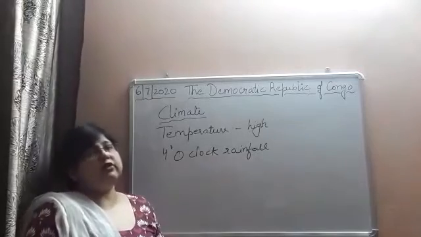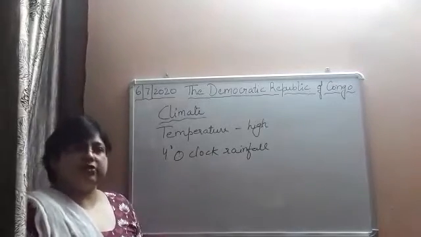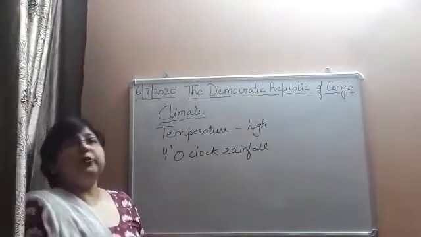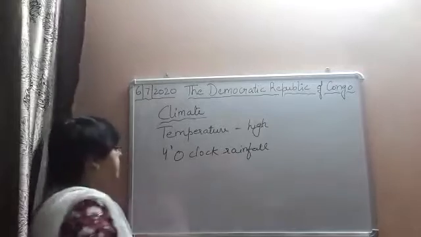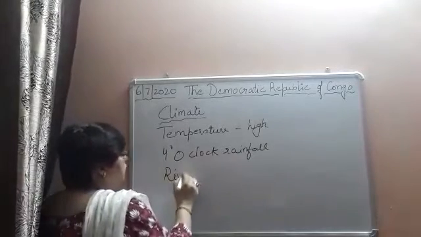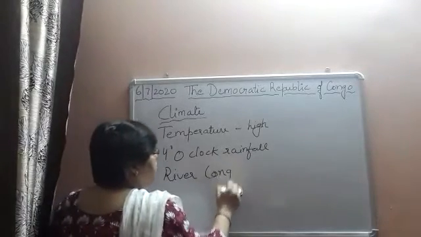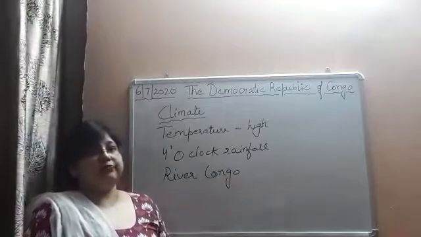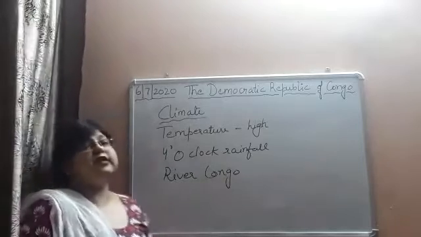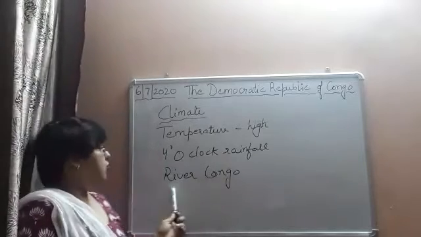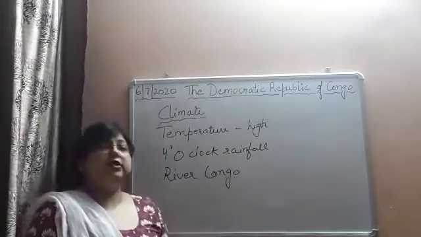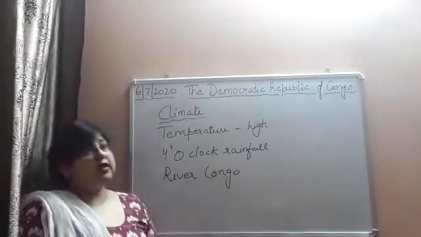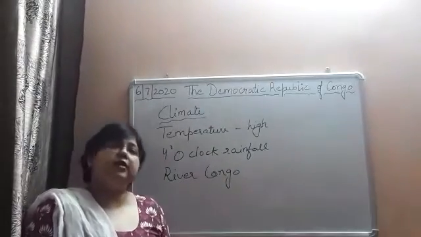Now, one very important river which flows through this country is River Congo. It is the second largest river in Africa, and the largest river is River Nile.